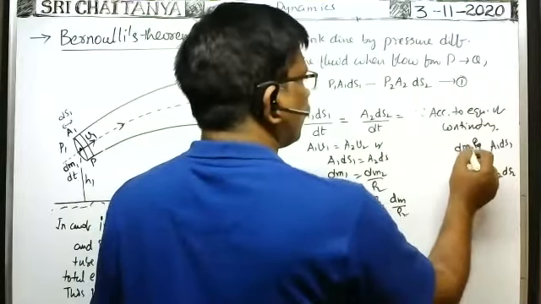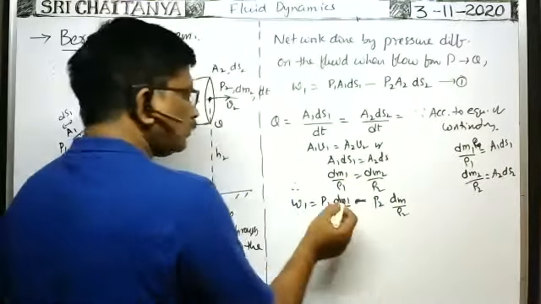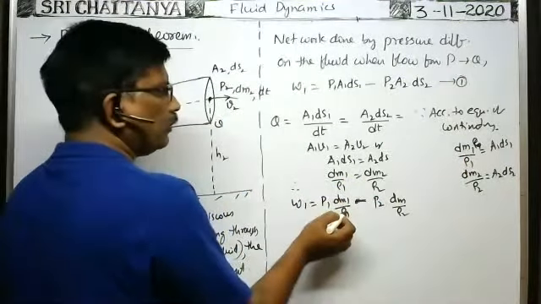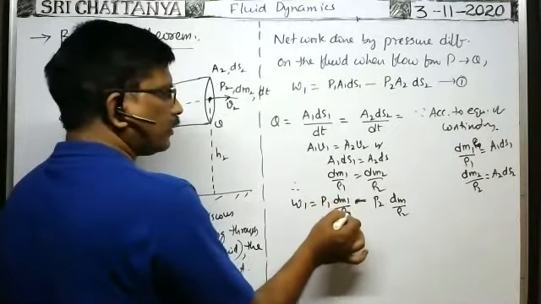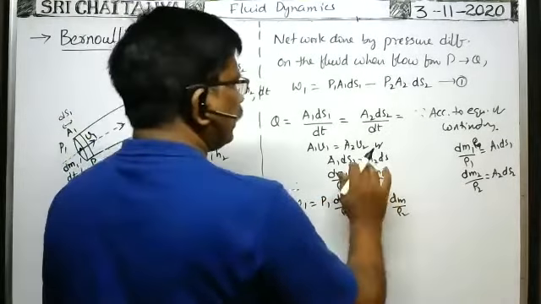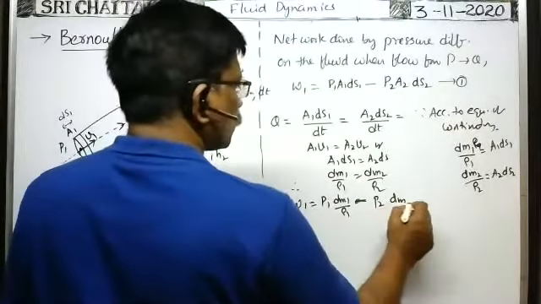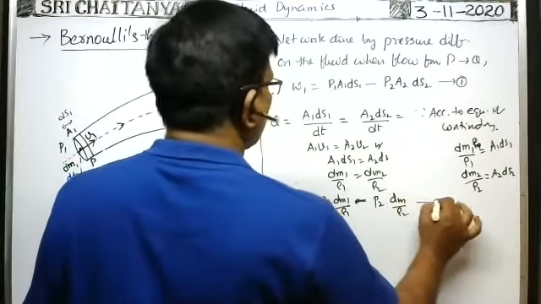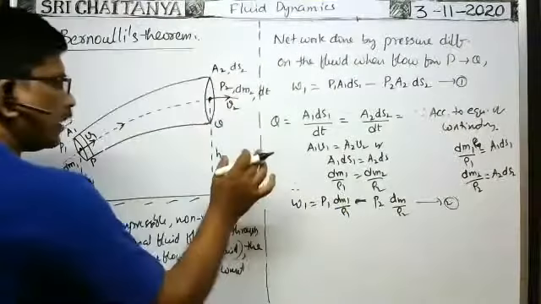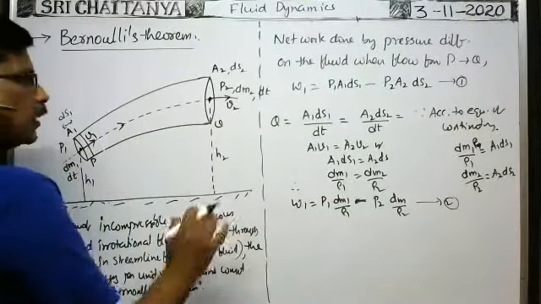That's why volume rate of flow, mass by density, is the volume. The volume of the fluid entering the tube is the volume of the fluid leaving the tube. So you keep it like this. This is equation 2. It is the net work done by the pressure difference across the capillary tube.